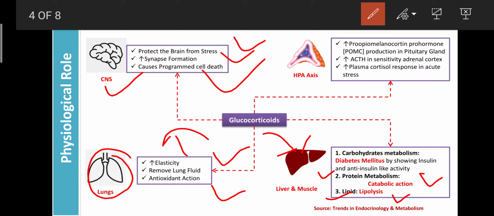So these are the physiological effects of glucocorticoids. They mainly act on the CNS, where they can enhance brain activity. In the lungs, they show a beneficial effect by causing bronchodilation, which is helpful for the management of asthma and COVID. They are also involved in causing diabetes mellitus, but they can also show lipolysis and catabolic actions.